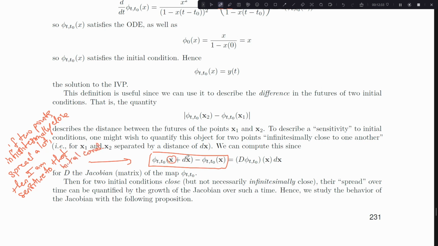Because I'm sensitive to this point x. That point x is really sensitive because even if I'm infinitesimally close to it, and I'm somewhere else, I'm just pushed off of it an infinitesimal amount. If the spread of those two x's is big over time, then that's what sensitivity to initial conditions is.